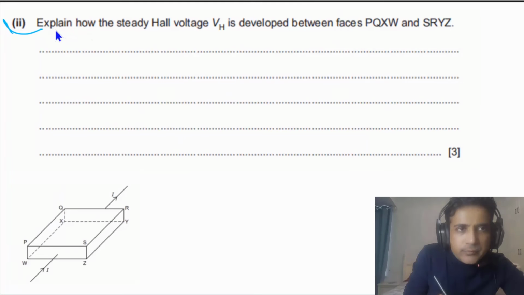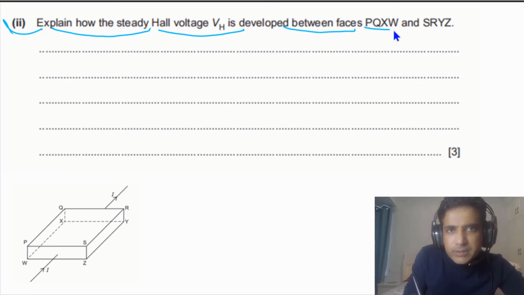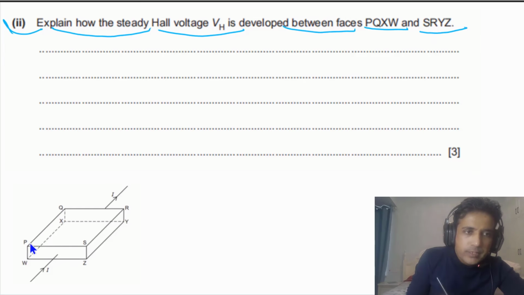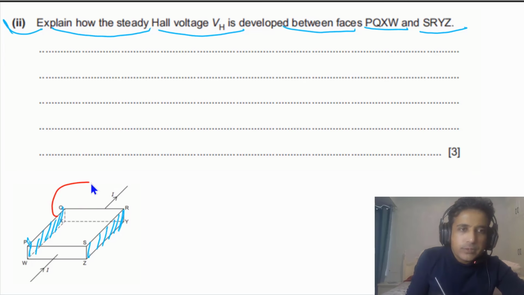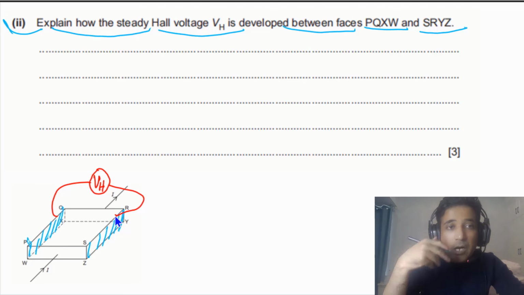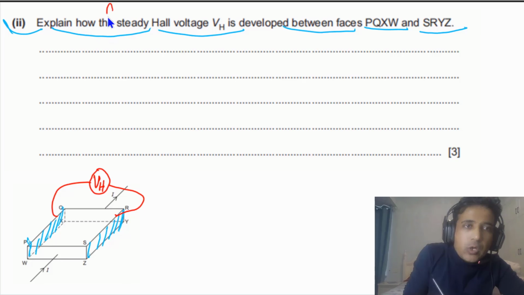For the second part, we need to explain how the steady Hall voltage is developed between faces PQ, XY and SR, YZ. Between faces PQ, XY, meaning between this face and this face, how is this developed? You can also imagine in this case, if you connect a voltmeter here, you will read a reading on the voltmeter. And this voltmeter reading is the Hall voltage. Now we need to explain how this Hall voltage is developed. Steady Hall voltage. Steady means constant, meaning when it has reached maximum value, the Hall voltage will be constant.